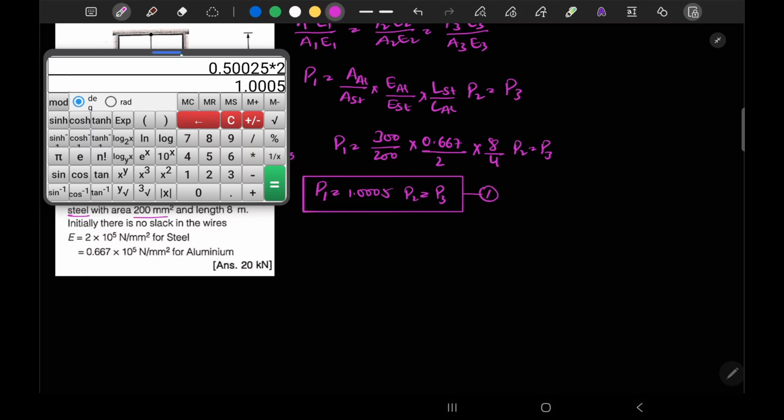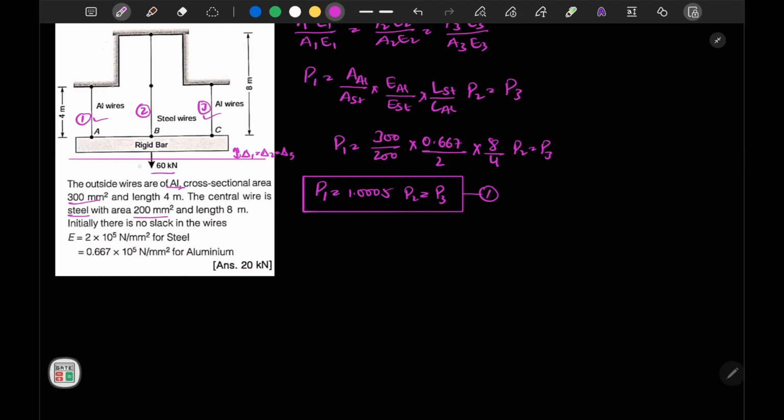Now, writing the equilibrium equation for this rigid bar, P1 plus P2 plus P3 is equal to 60 kilonewton. Let's substitute the values. So P1 plus P2 can be written as P1 upon 1.0005, plus P3 is equal to P1, is equal to 60.